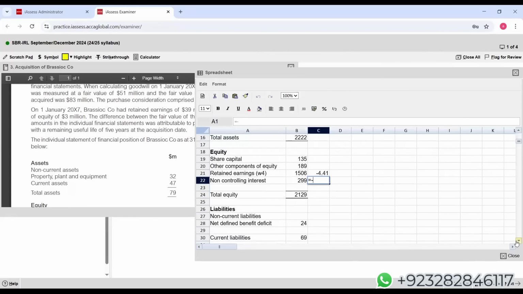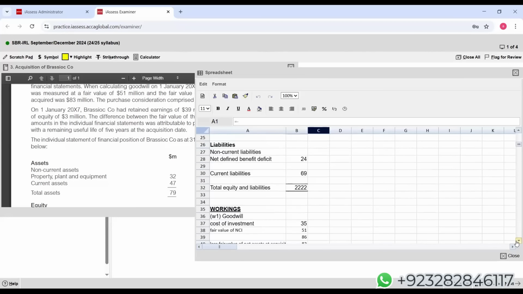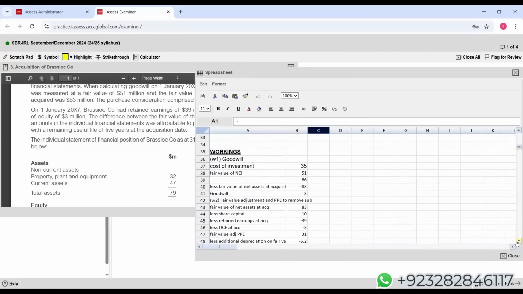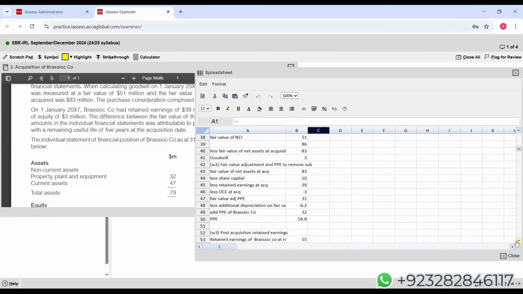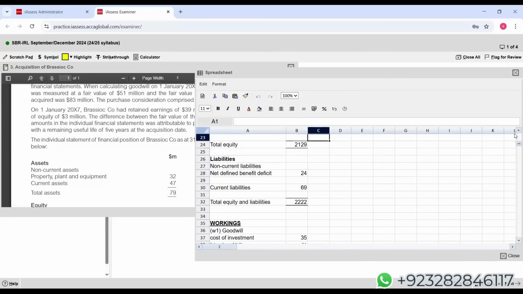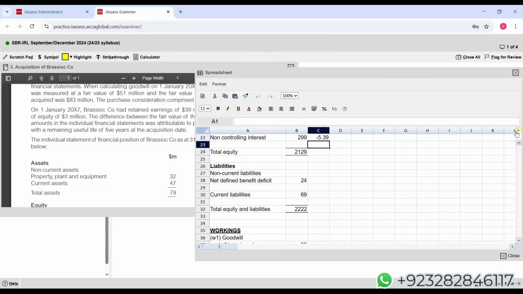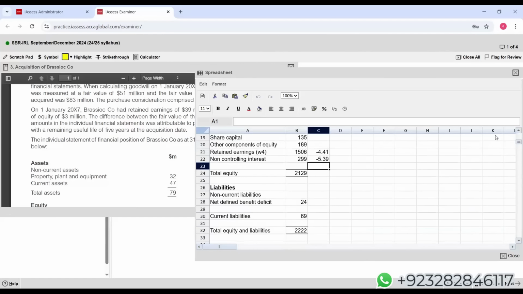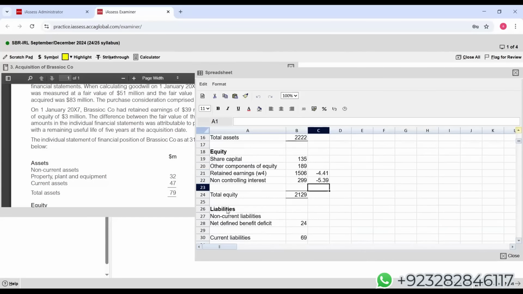Working reference, I have to give the reference of the working as well. First, let me eliminate this. Now, let me give the reference. NCI, I believe it is also coming from working 4.